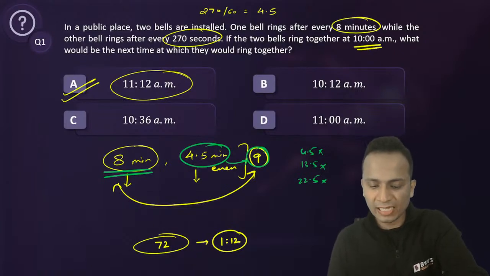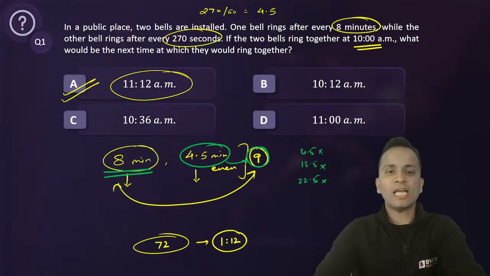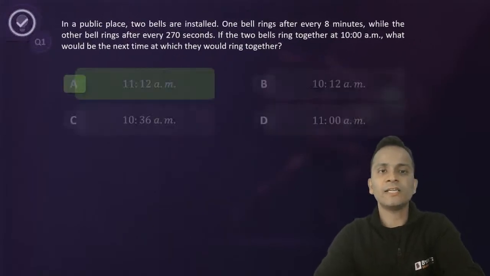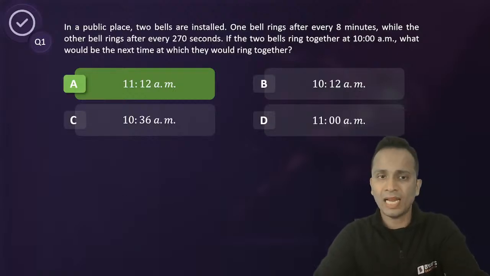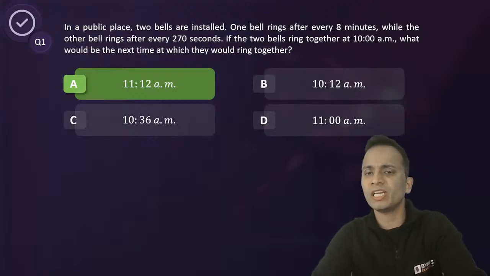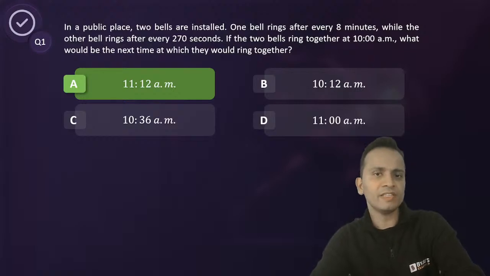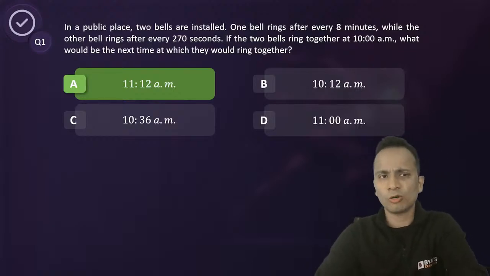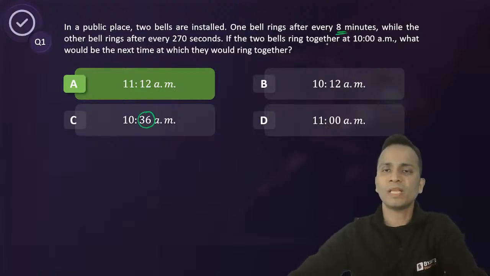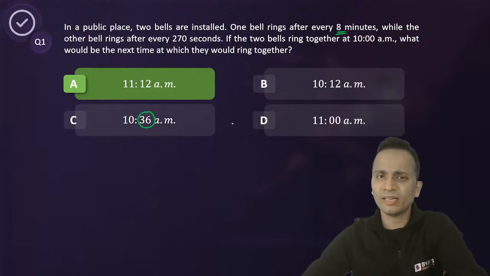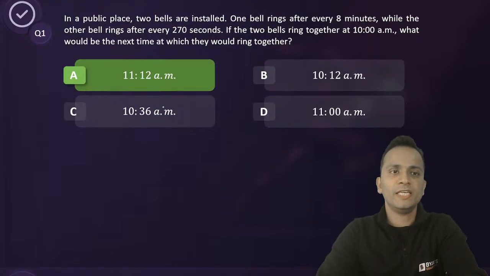All right, Manvi and Sai. Okay, so that was the first question. The correct answer here is 11:12 a.m., which is option A. And I could see good number of students giving a correct answer. Some of you have given the answer that was incorrect. Does not matter at all. ठीक है ना? किसी ने 36 दिया है. 36 नहीं होगा ना? 8 का मल्टीपल नहीं होता. 8, 16, 24, 32, 36 तो नहीं आएगा. ओके, चलिए नेक्स्ट क्वेश्चन पे चलते हैं.